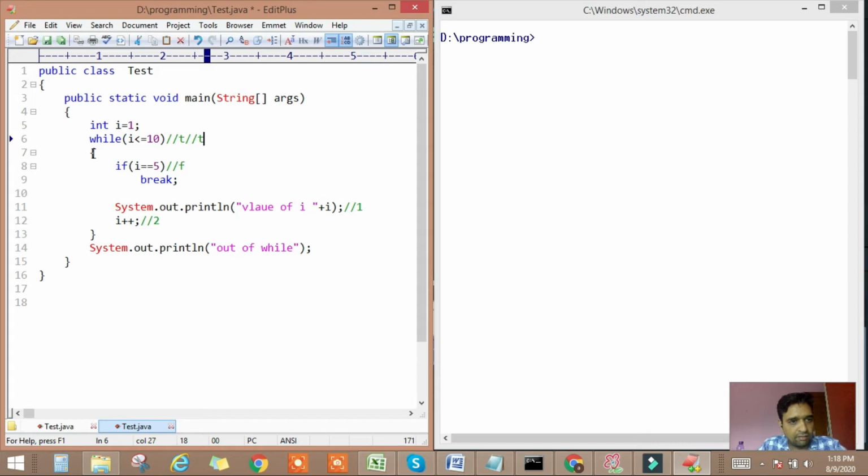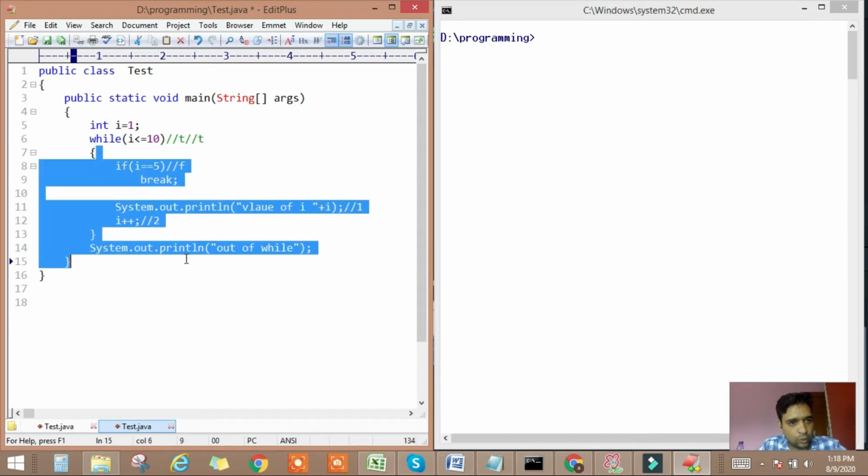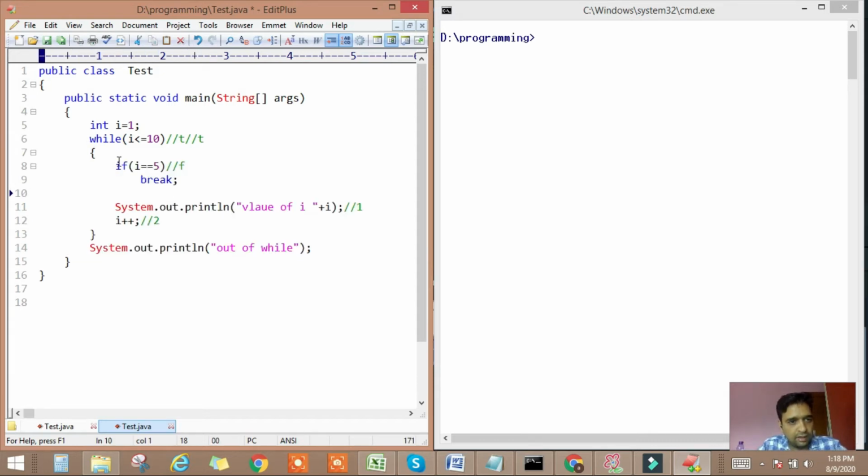That means the while block will get the chance of execution, and here we are checking the value of i in the if condition. In this case the value of i is 2, so is 2 equal to 5 or not? 2 is not equal to 5. That means this condition is false, so the if block will be skipped again. Now the printing statement will print the value of i, and the latest value of i is 2.